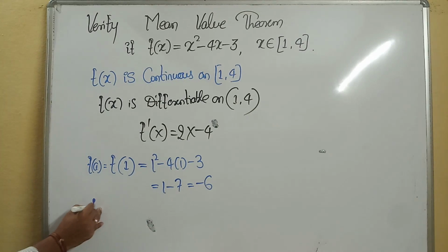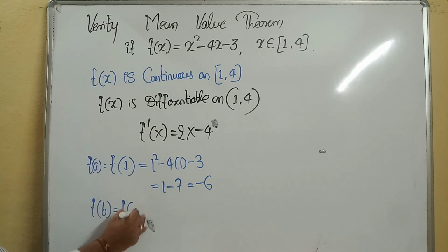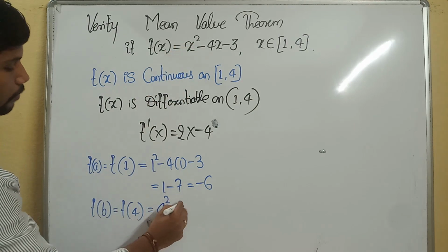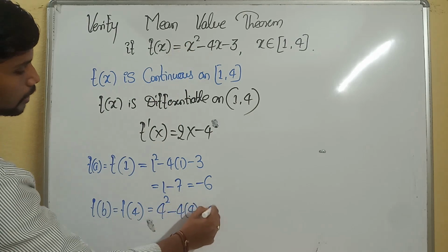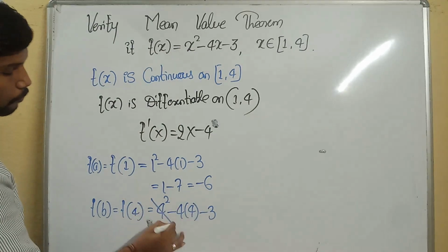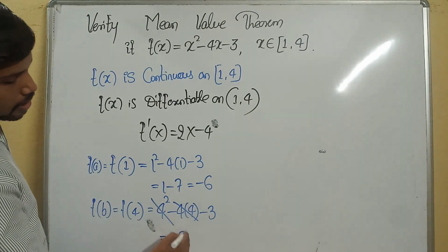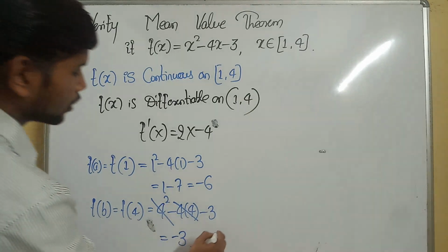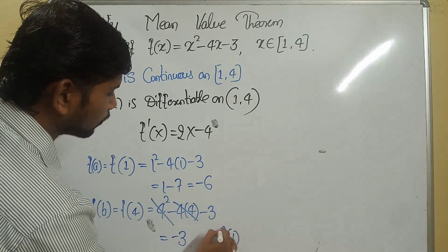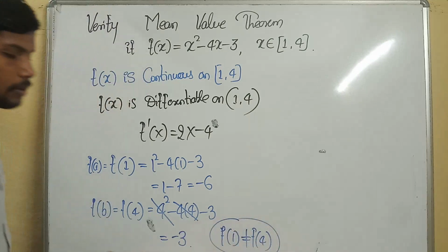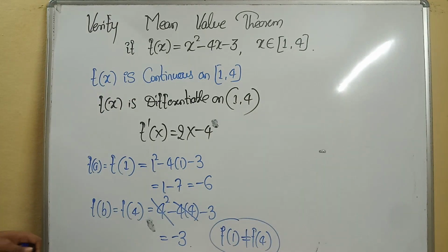Now, in a similar manner, I need to calculate f of b, where b is 4. Wherever x is there, I substitute 4: 4 square minus 4 into 4 minus 3. 4 square is 16, 4 into 4 is 16, so positive 16 minus 16 cancel. We got minus 3. What we understood is f of 1 is not equal to f of 4. Got it? If it is not equal, it must follow Lagrange's mean value theorem.